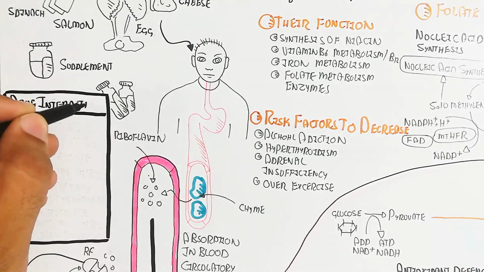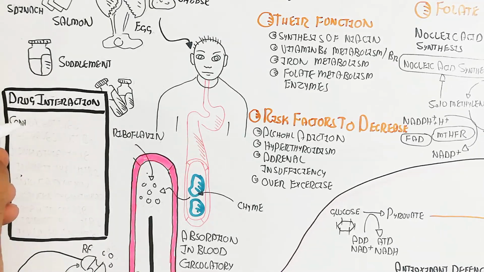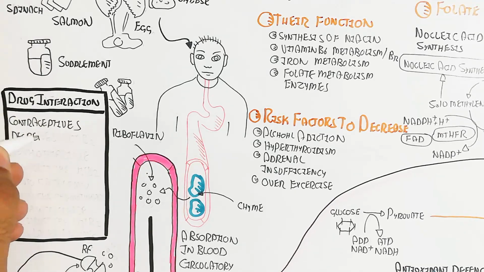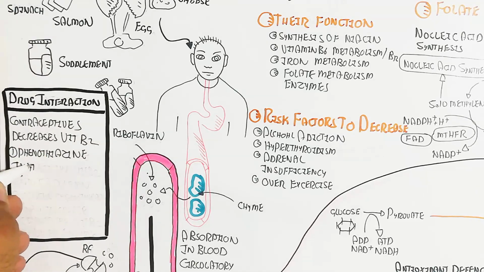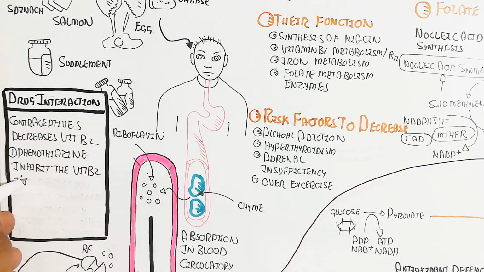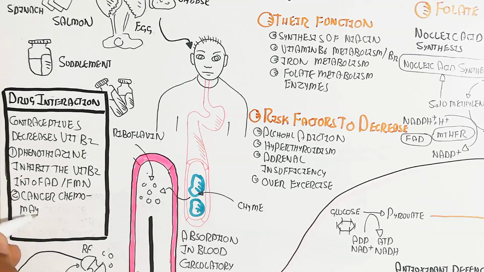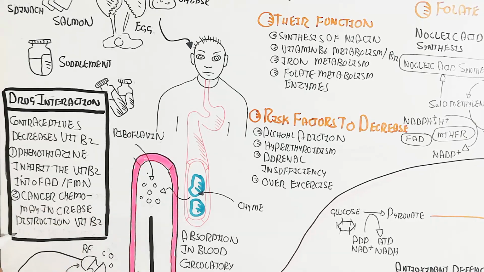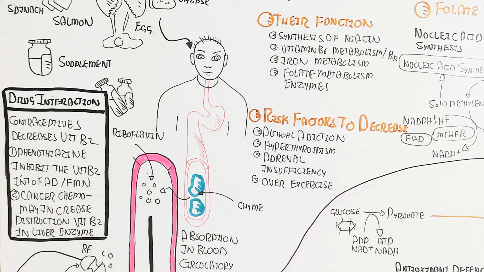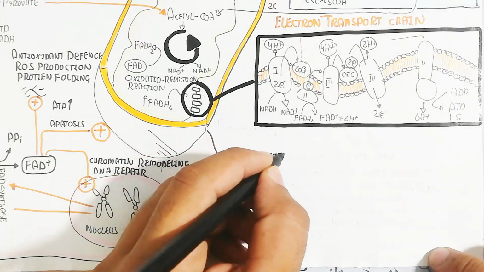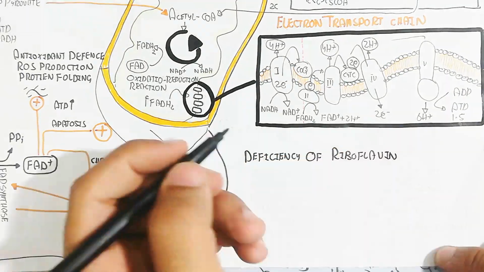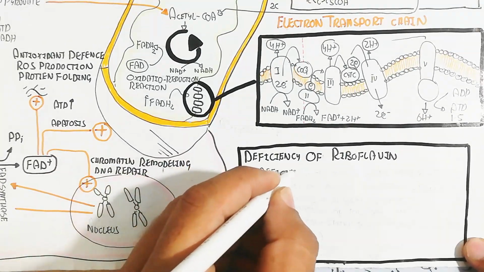Drug interaction with vitamin B2: contraceptives decrease vitamin B2. Number one is phenothiazine, which inhibits the vitamin B2 conversion into FAD and FMN. Cancer chemotherapy may increase the destruction of vitamin B2 in the liver enzyme. The deficiency of riboflavin is also the deficiency of other water-soluble vitamins, due to the deficiency of vitamin B2.